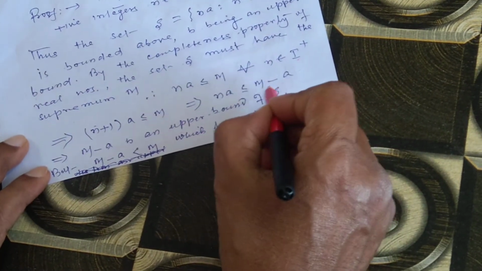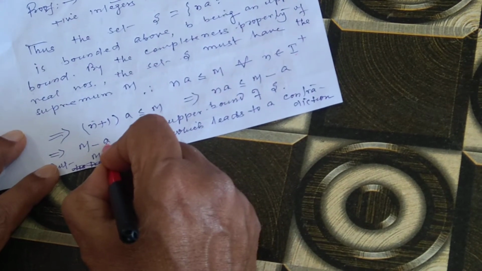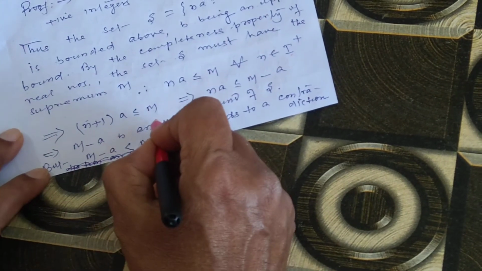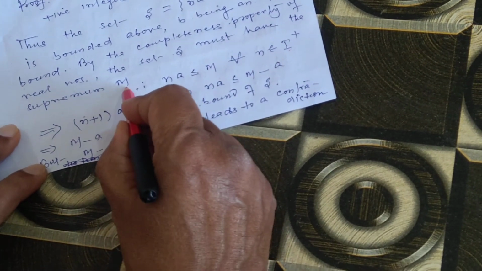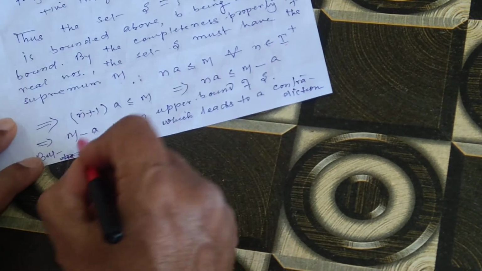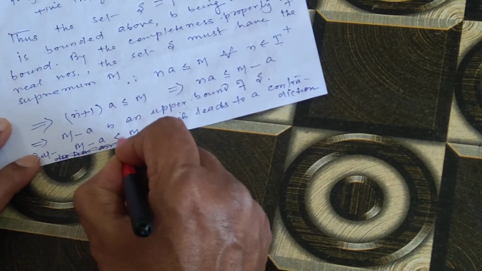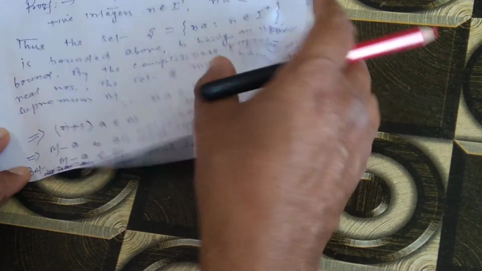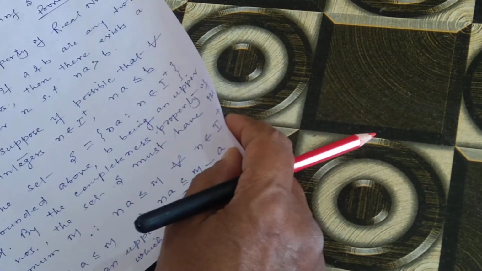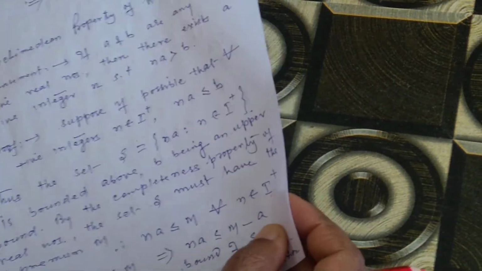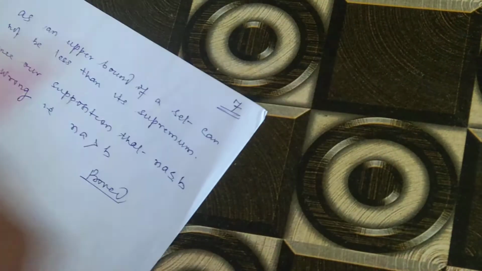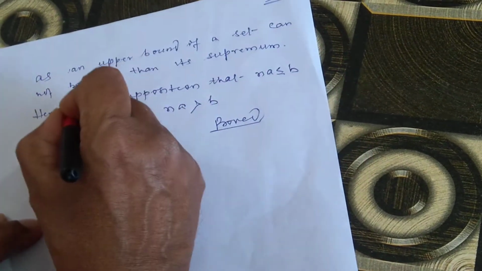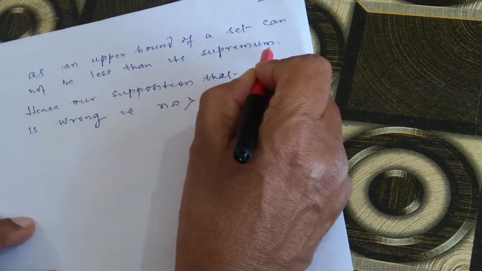And by the definition of upper bound, M minus A is an upper bound of S. But we have supposed that M is the supremum of this set S, and M minus A is less than M, which leads to a contradiction, as an upper bound of a set cannot be less than its supremum.